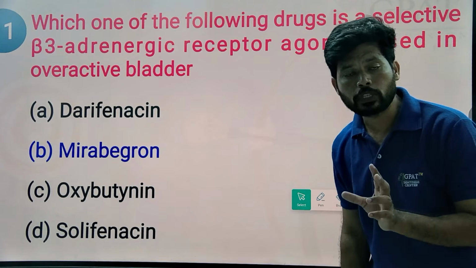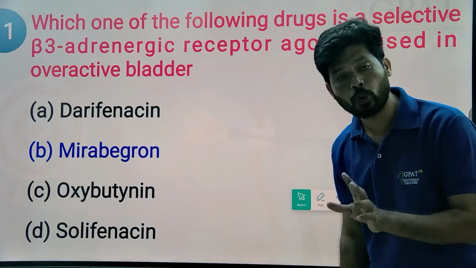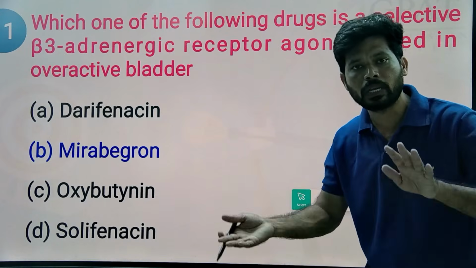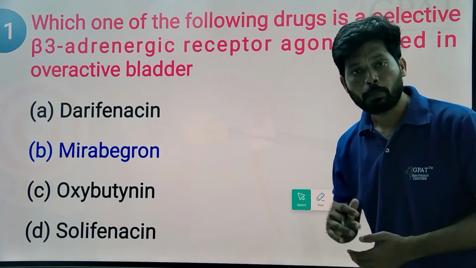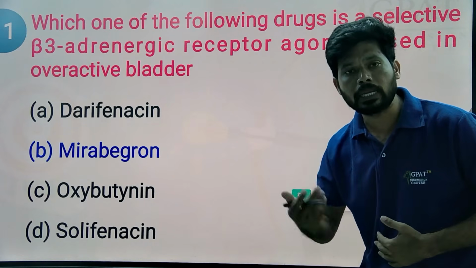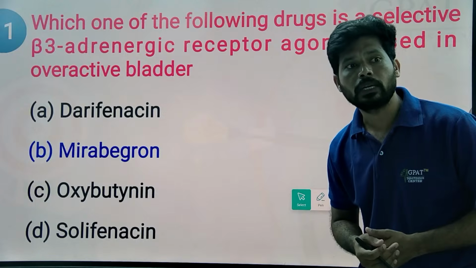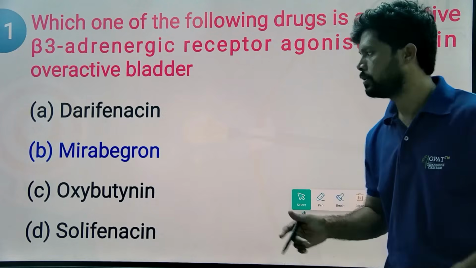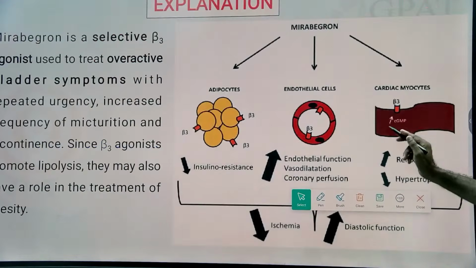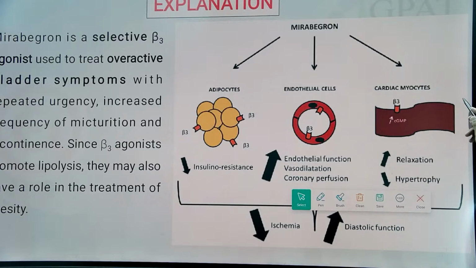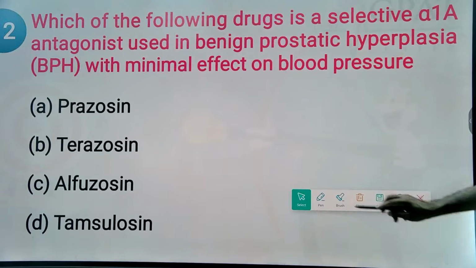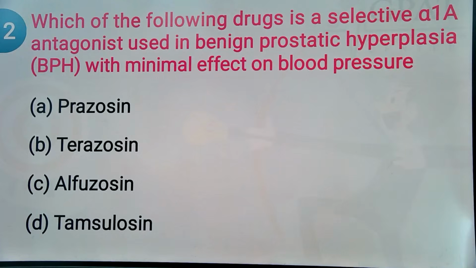You have to first go through the basics. Both parasympathetic and sympathetic systems exist on all tissues, but both have opposite actions. Parasympathetic increases urination, sympathetic decreases urination. Answer is option B. Mirabegron is a selective beta 3 receptor agonist, reduces excess stimulation of the overactive bladder, nothing but the urinary bladder.